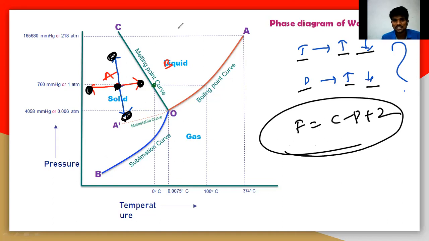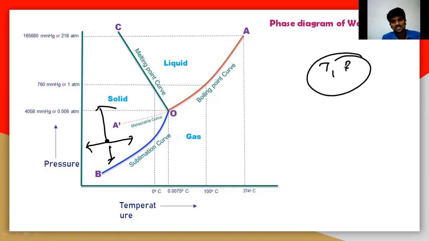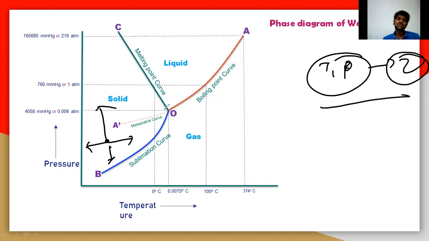So let us take a point A here. If you increase the temperature, that means to the right side, there is no change in the phase. Or decrease the temperature, there is no change. So you can change the temperature and pressure. That means the number of variables is 2. You can increase or decrease them at any time, there is no change in the phase. So the degrees of freedom is 2 here.